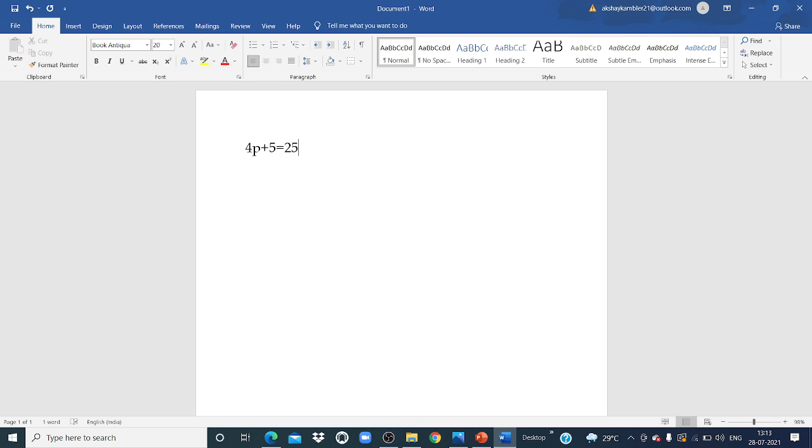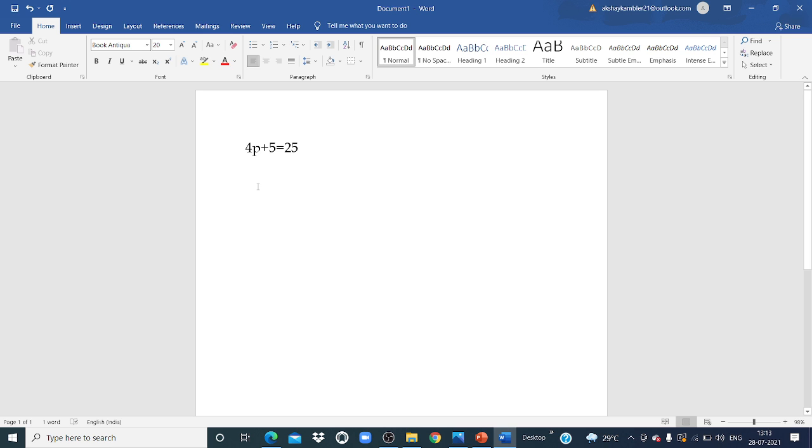So this is what? The value of an expression depends upon the chosen value of the variable. Okay. Here the variable is p and we have to find out the number for that variable.